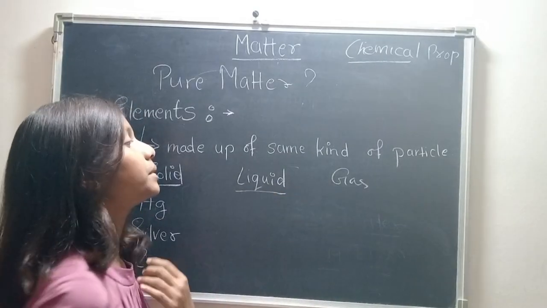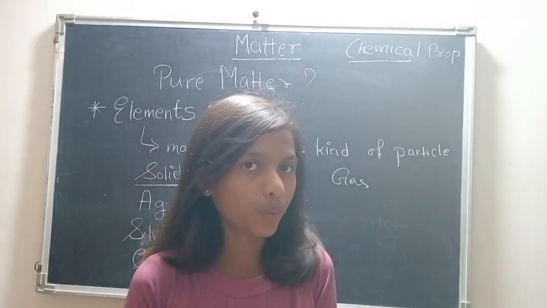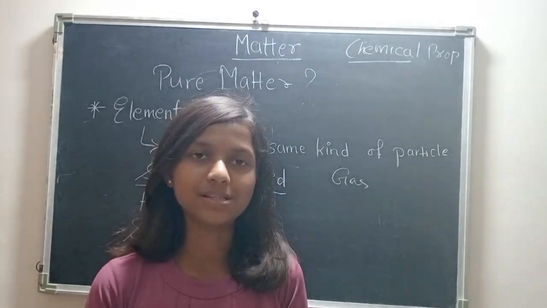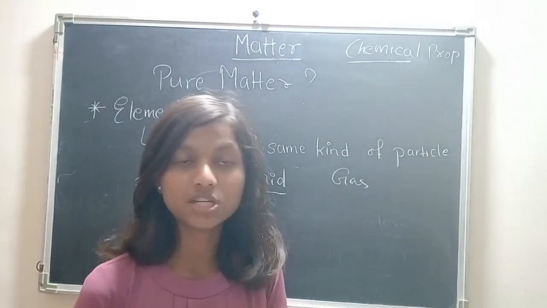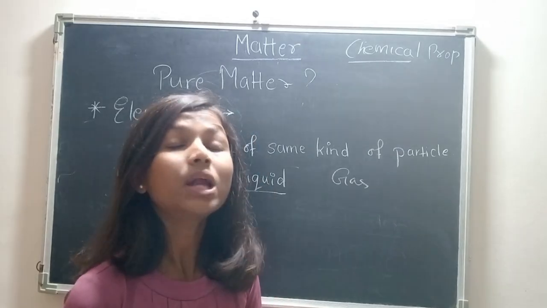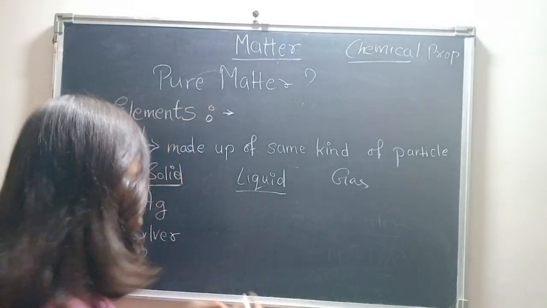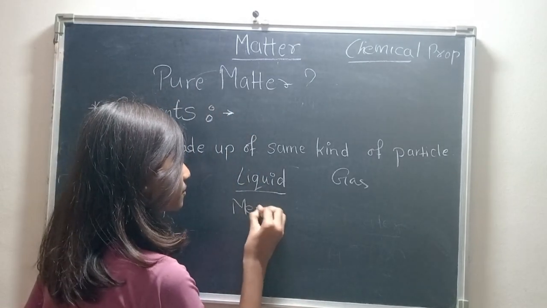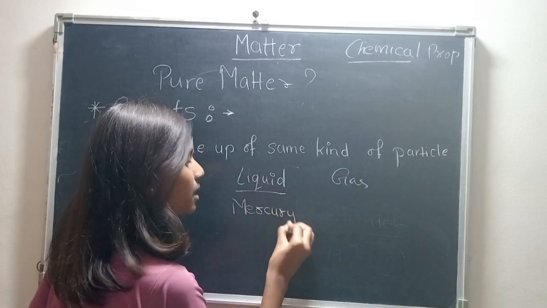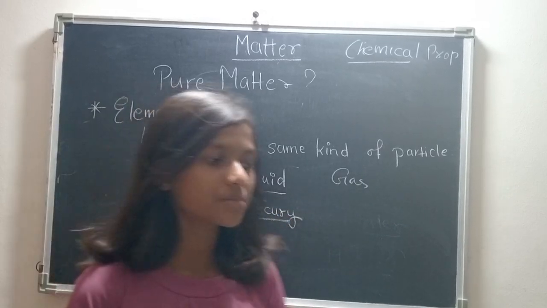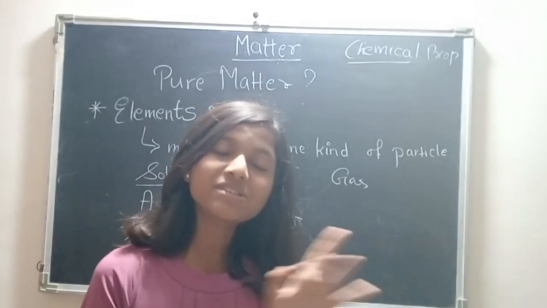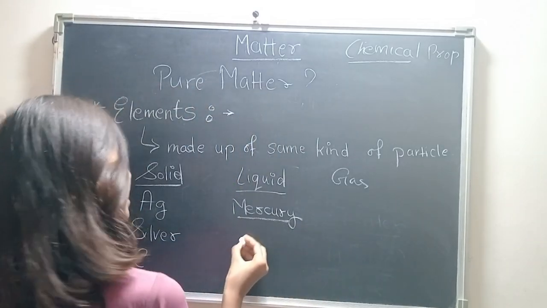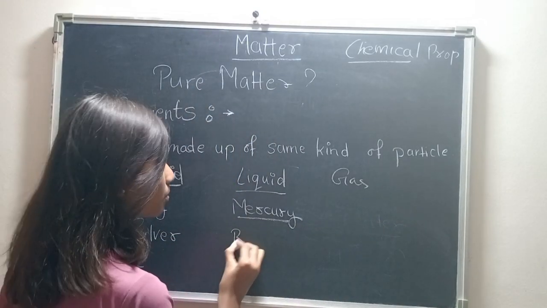Then we are having liquid. Which are the types of liquid which are made up of the same particles? Water? No, because it is made up of hydrogen and oxygen. Then what is it? It is mercury, which is made up of mercury, a single particle only. Next we are having bromine.